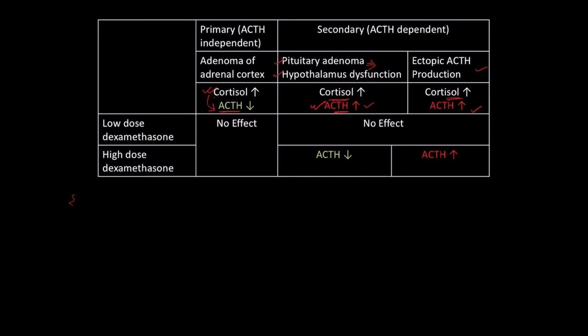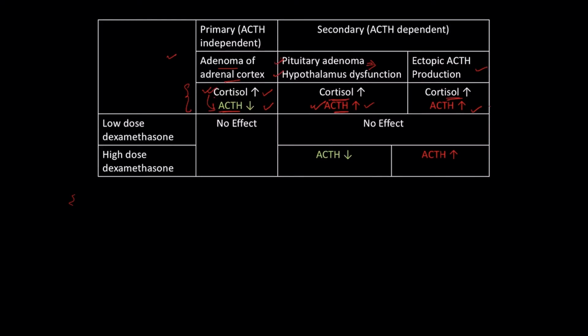So just by looking at the blood parameters of cortisol and ACTH, if the cortisol level is high and the ACTH level is low, we can tell that this Cushing syndrome may be due to an adenoma of the adrenal cortex. But if both cortisol and ACTH levels are high, then we have to differentiate by giving dexamethasone. Dexamethasone is a synthetic cortisol.